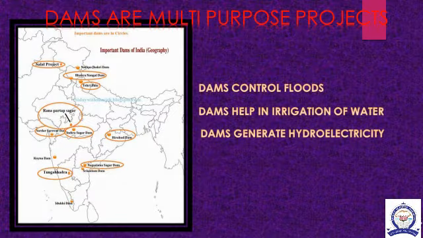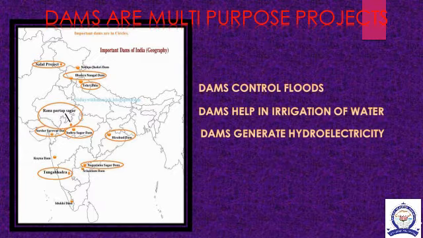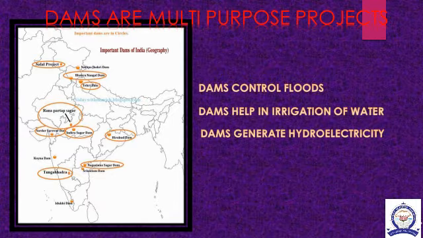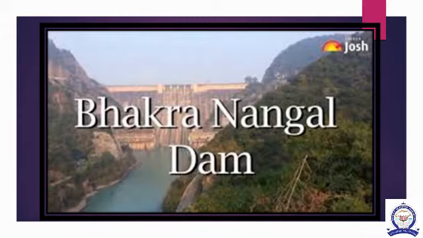A dam is called a multipurpose project because it is useful to us in many ways. Some of them are: in a dam, water is made to fall from a great height. The force of falling water is used to generate hydroelectricity. It provides water for irrigation. It controls floods. There are many multipurpose projects in India.